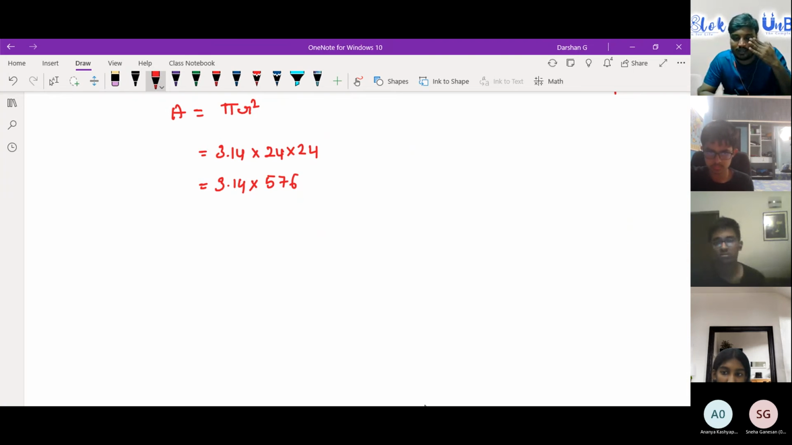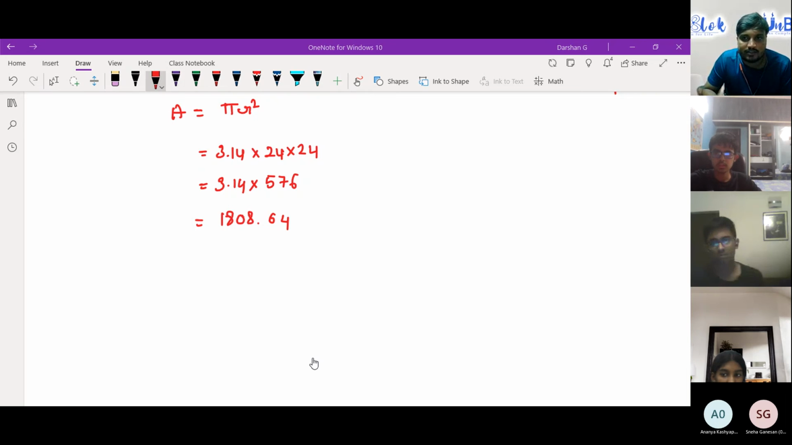576. Okay, let's wait. You can stop there. Shruti, can you help me from here? 3.14 into 576. Is this right? And if it is right, can you help with the next steps? Yes, sir, that's right. And after that, we get 1808.64. Tejas, is this right?